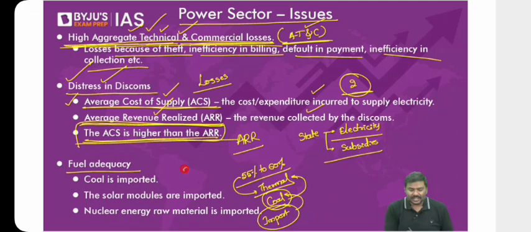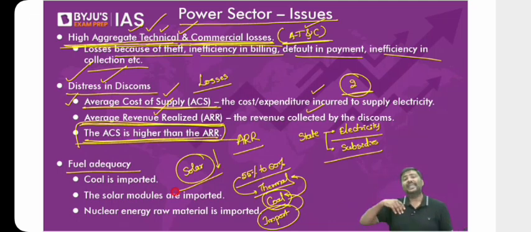We are promoting solar energy now. Do we have sufficient production capacity of solar panels in India? No. We will import solar panels. For example, more than 80% of the domestic demand, we import. And from where? Naturally from China, because China is a global leader in production of solar panels. So we will import solar panels, we'll import coal.